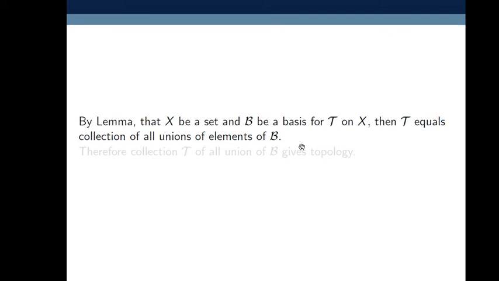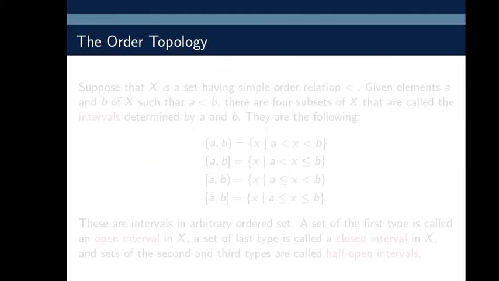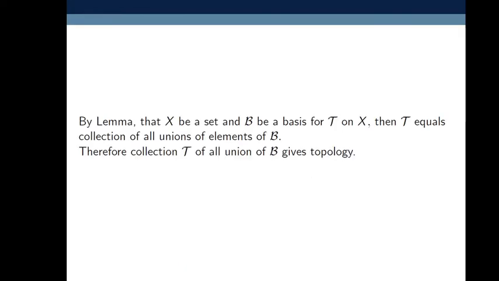So the collection tau of all unions of elements of script B gives a topology. This we have proved. So here you have to remember what is meant by sub-basis, and the topology generated by sub-basis script S is the collection of all unions of finite intersections of elements of script S.